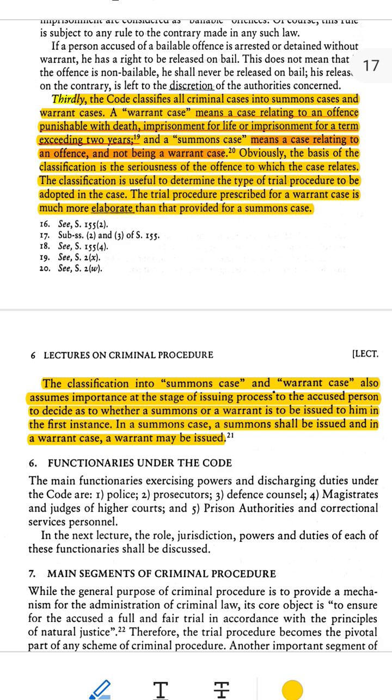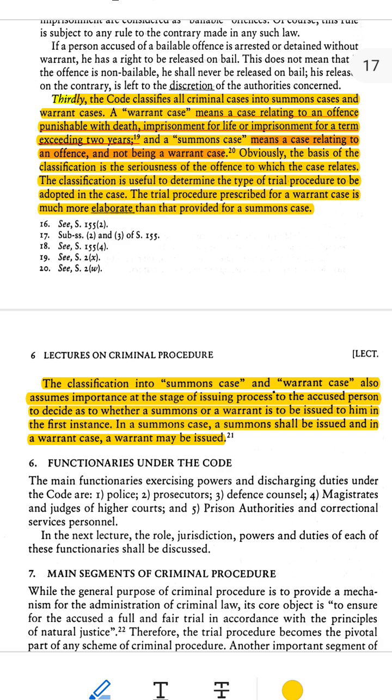The law divides criminal cases into 2 types based on how serious the crime is. 1. Summons case, a case about a less serious crime. Example, disturbing the peace, petty theft, or creating a public nuisance. 2. Warrant case, a case about a serious crime. Example, murder, robbery, or kidnapping.